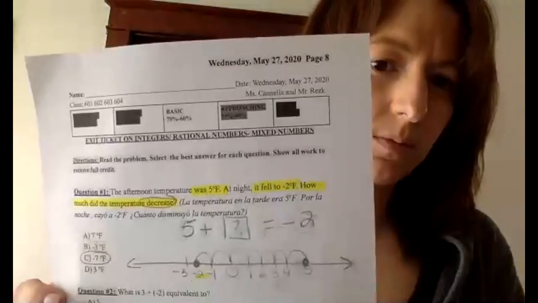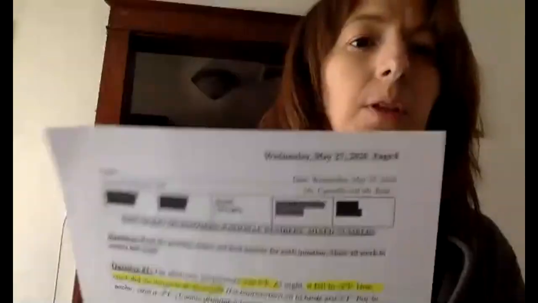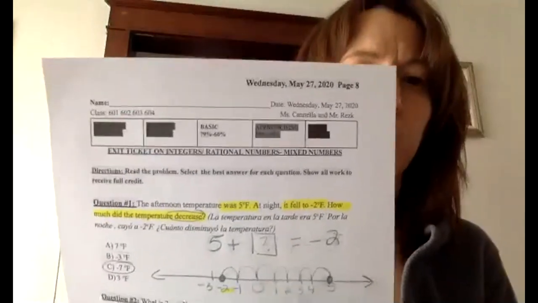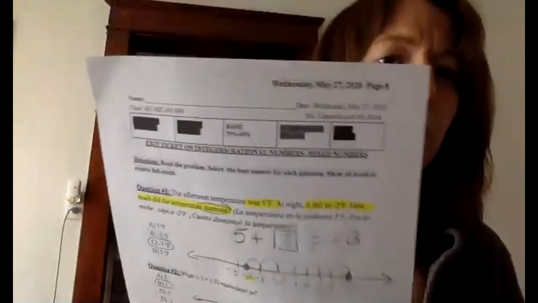Now we're going to turn our attention to page 8. There are 3 problems. These 3 questions are on the exit ticket that you must do in Google Classroom. Some of you didn't do yesterday's exit ticket. I need it done. Don't fall behind. When it goes up at 12:30, if you're available, do it. If not, do it at some point before 4 o'clock. Again, these 3 questions are going to be on your exit ticket on Google Classroom.